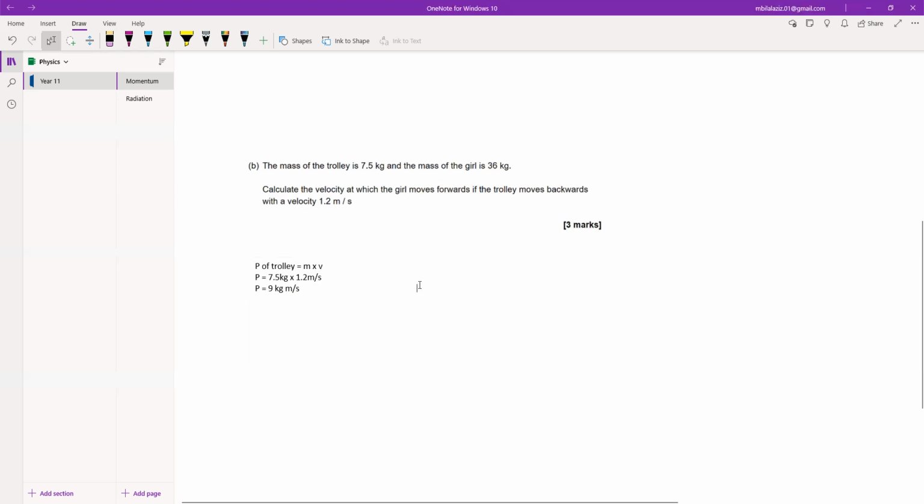We know that the momentum of the girl is equal to the momentum of the trolley. So the momentum of the girl is also mass times velocity. Here the mass of the girl is 36 and the velocity we have to find out.